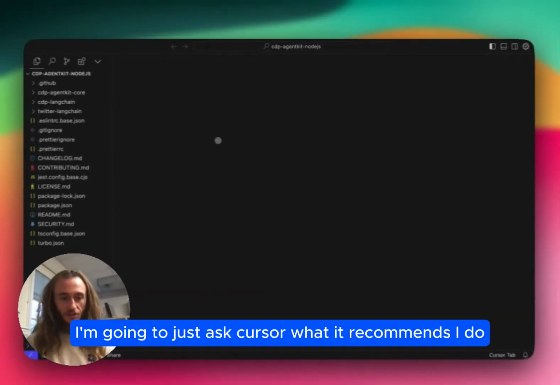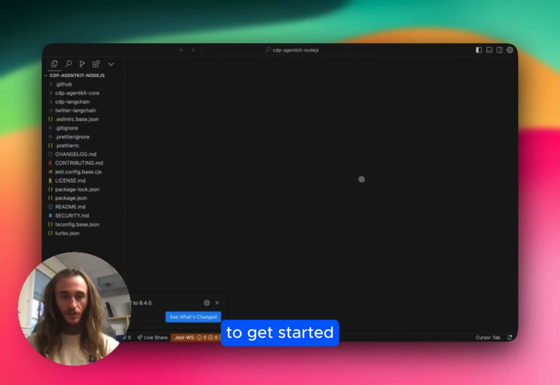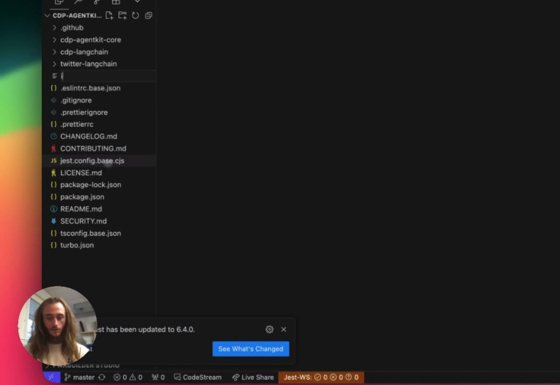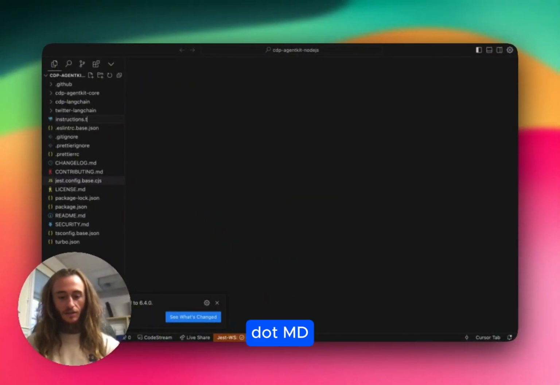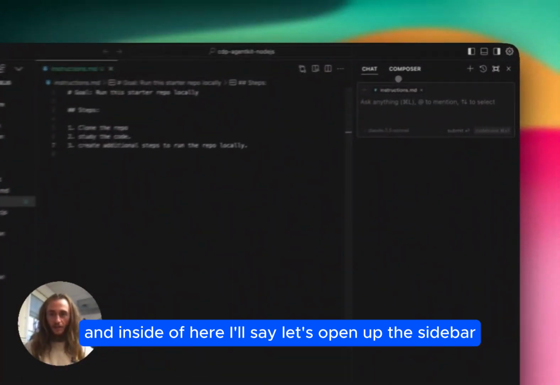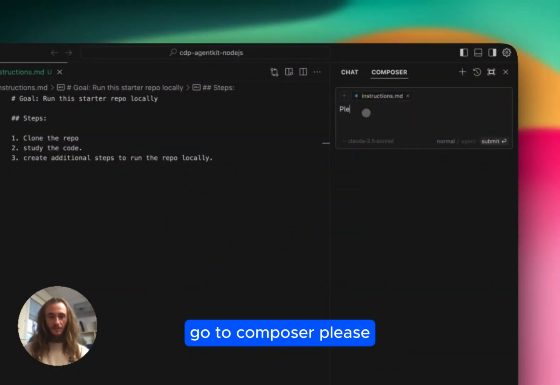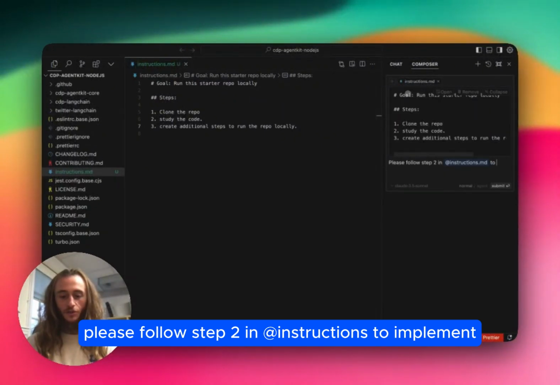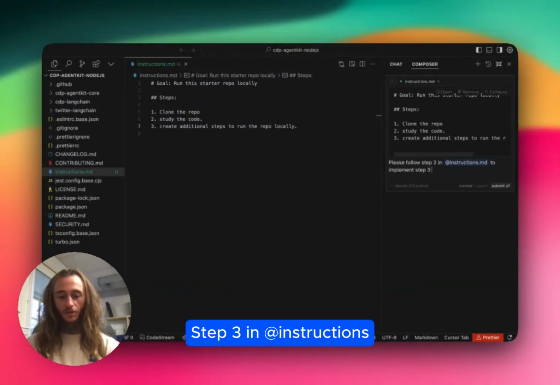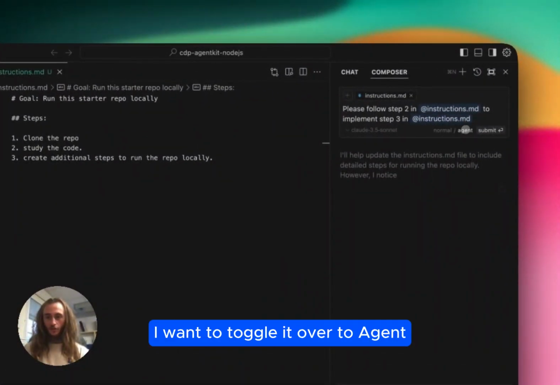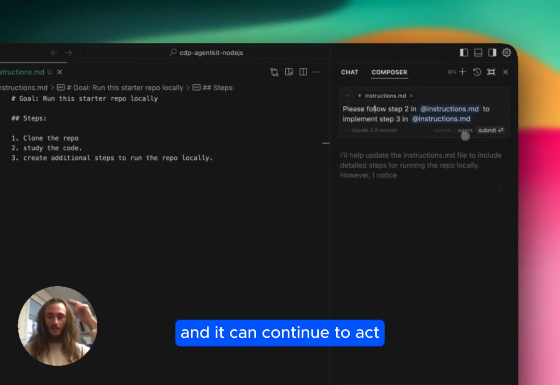Once we're in Cursor, I'm going to just ask Cursor what it recommends I do to get started. Let's make a new file for instructions.md. And inside of here, let's open up the sidebar, go to Composer. Please follow step 2 in @instructions to implement step 3 in @instructions. Oh, whoops. I ran it in normal. I want to toggle it over to agent. Agent just means that it can write and it can continue to act.